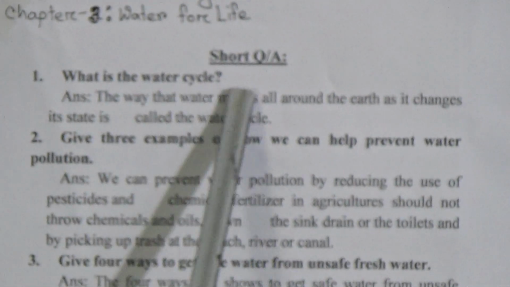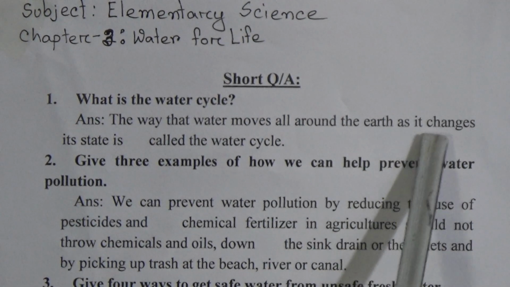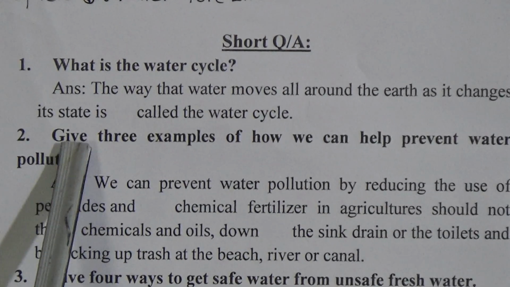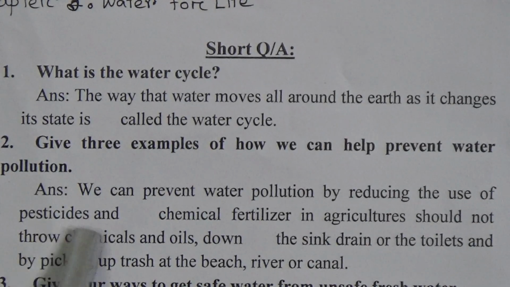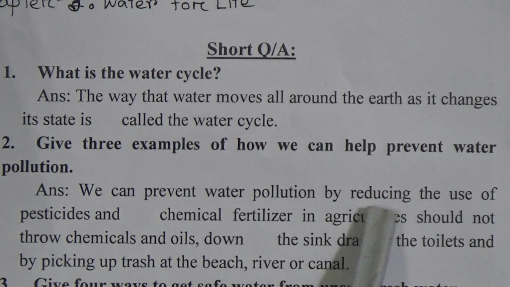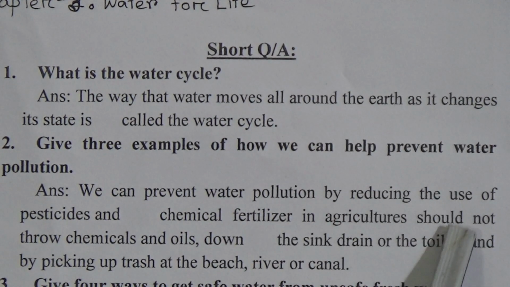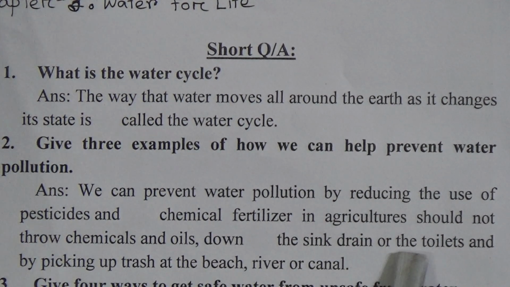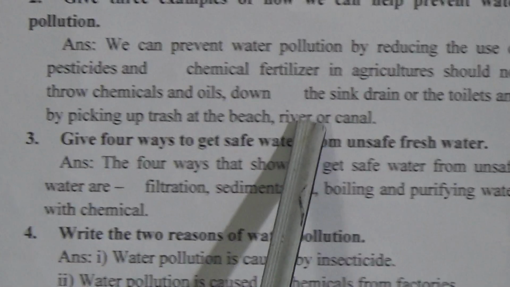The first short question is, what is the water cycle? The answer is, the way that water moves all around the earth as it changes its state is called the water cycle. Second one, give 3 examples of how we can help prevent water pollution. The answer is, we can prevent water pollution by reducing the use of pesticides and chemical fertilizer in agriculture, not throwing chemicals and oils down the sink, drain or toilets, and by picking up trash at the beach, river or canals.